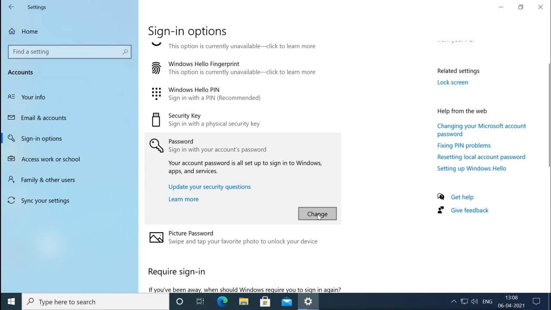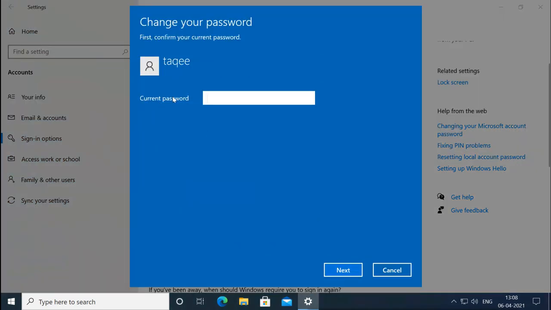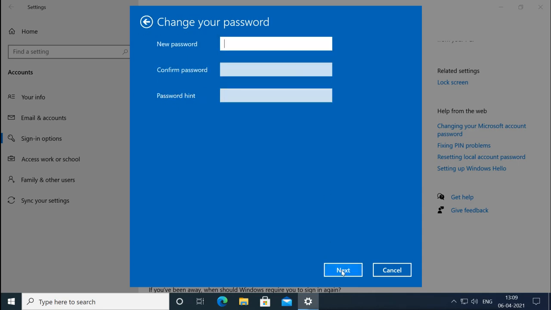So if I click on this, it will first ask me to provide the current password, ABC at 123. You can also view the password. Then it will give me the option to provide the new password, confirm password and password hint, and when you press next, it will be changed.